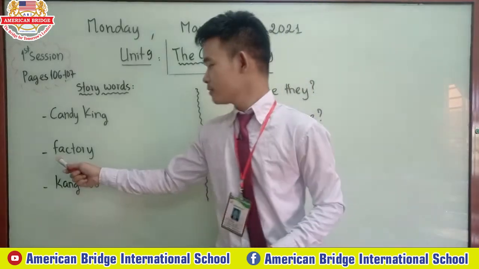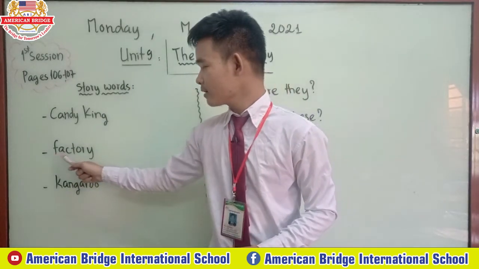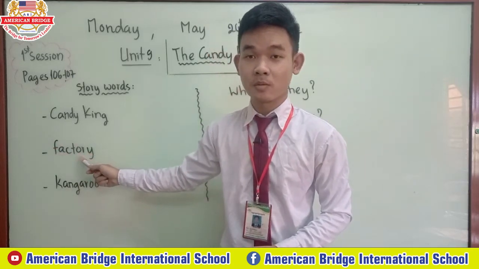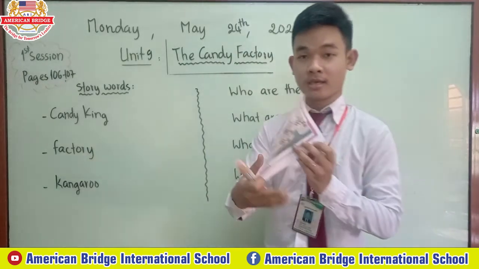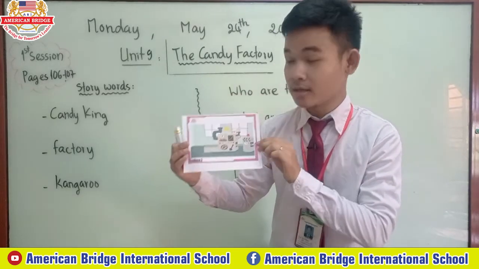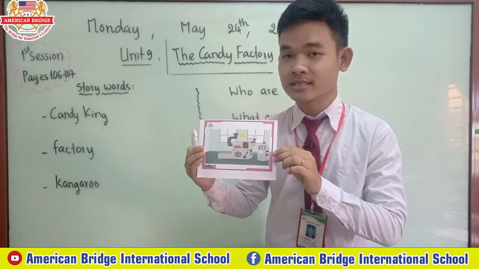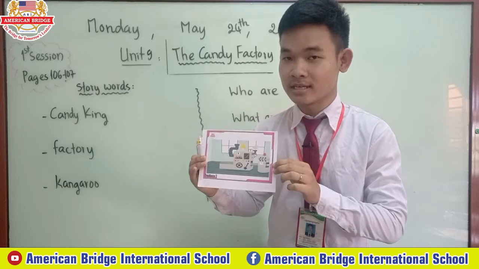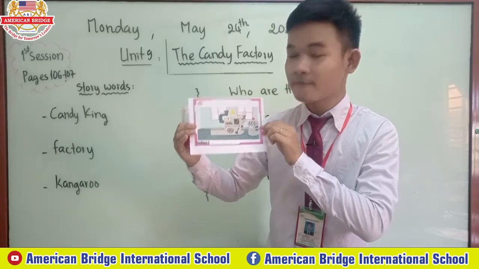Next, everyone, factory. Factory, all right? What is factory, everyone? All right, look over here. Here we go, everyone. This one is factory, all right? In our unit, this factory makes candies, all right? Factory makes candy in our story, in our Unit 9, all right? That's what we call factory.